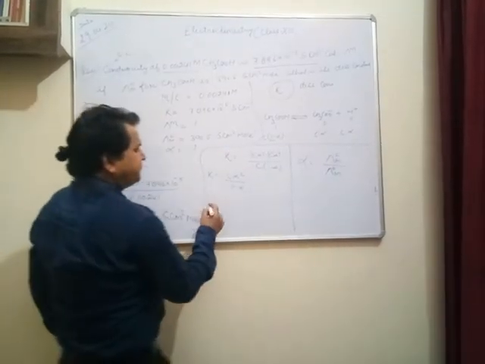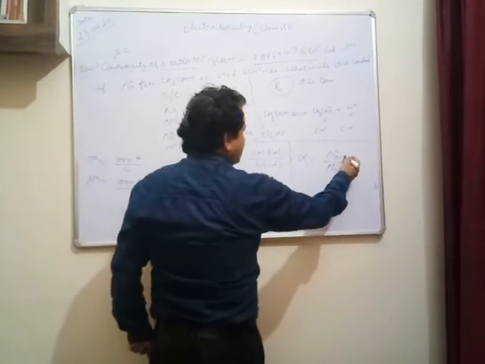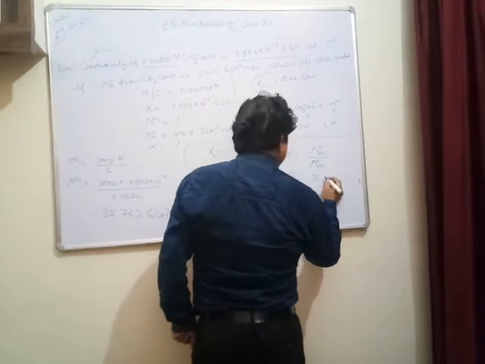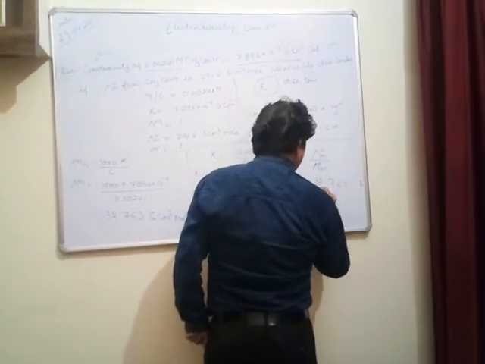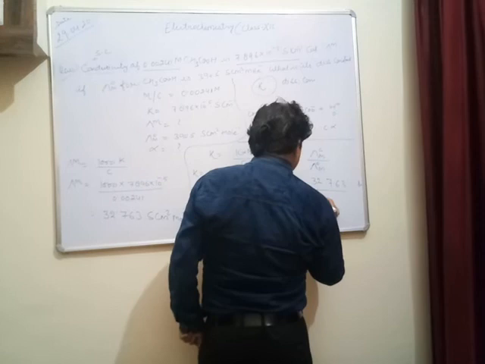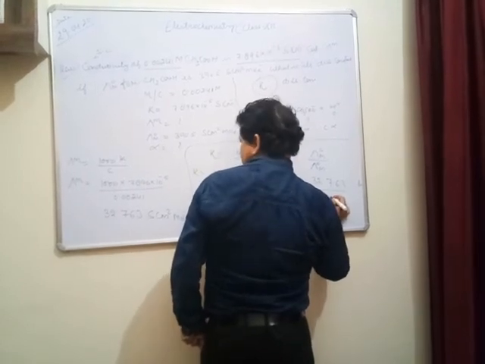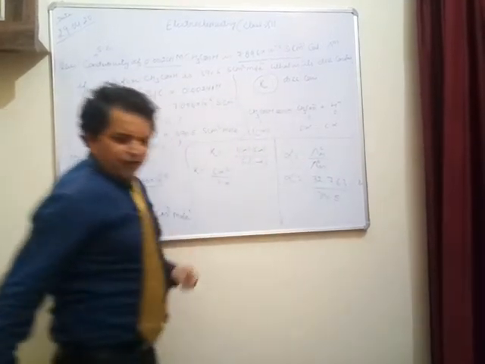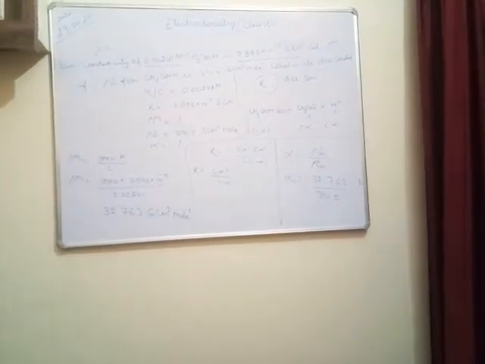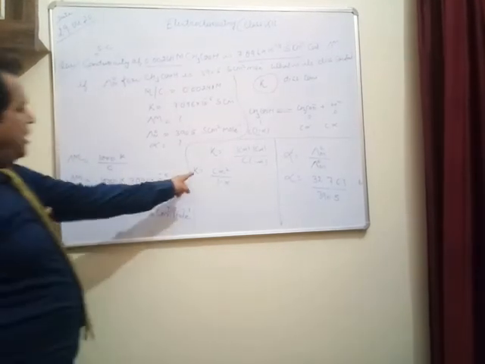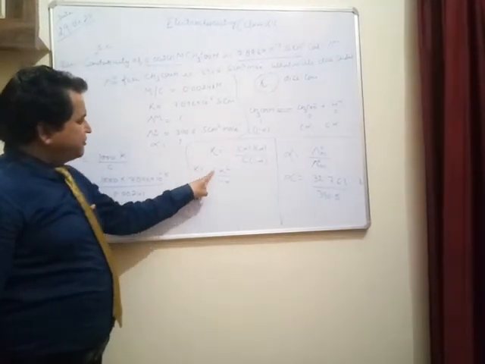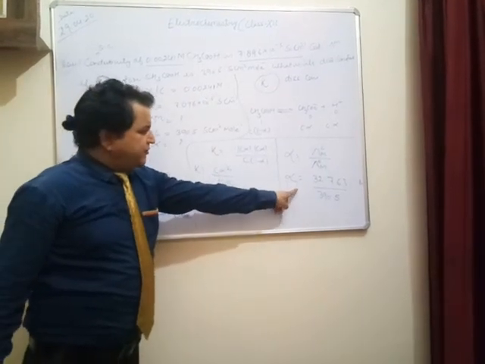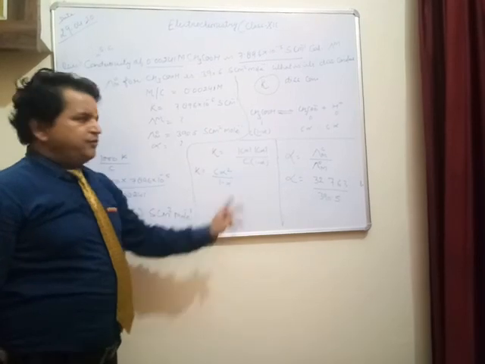The calculated value is 32.763 and lambda m naught is given as 390.5. From here we find alpha, and then we can easily find the dissociation constant, because C is given as 0.00241, and we can find alpha square and 1 minus alpha.